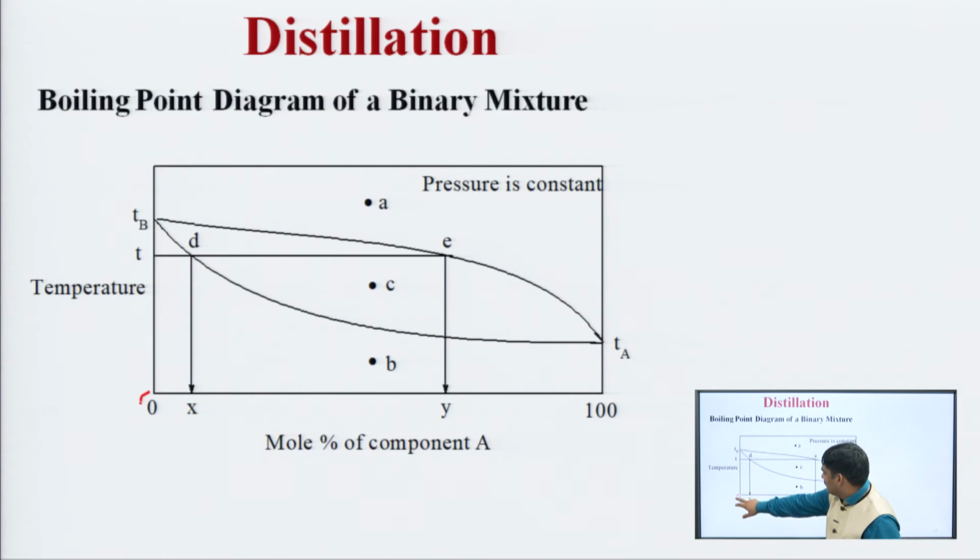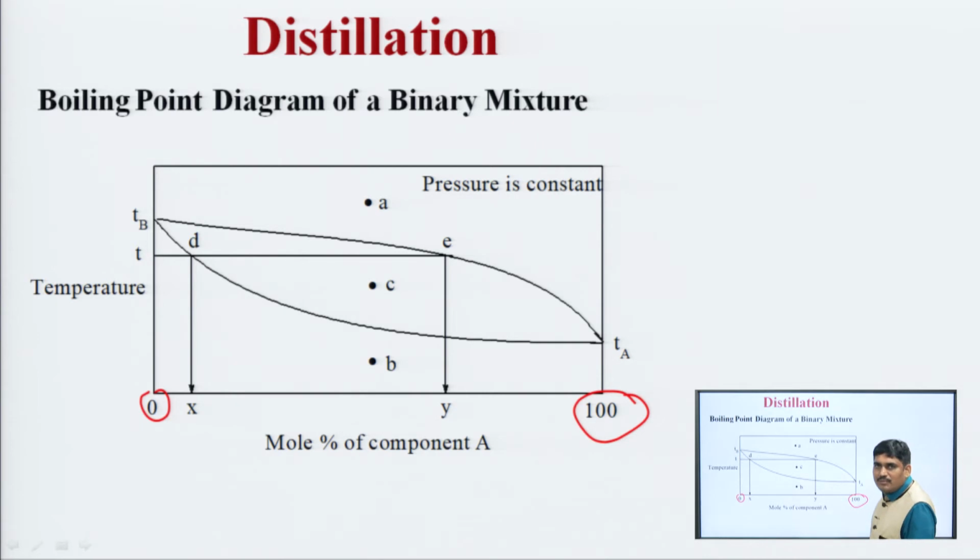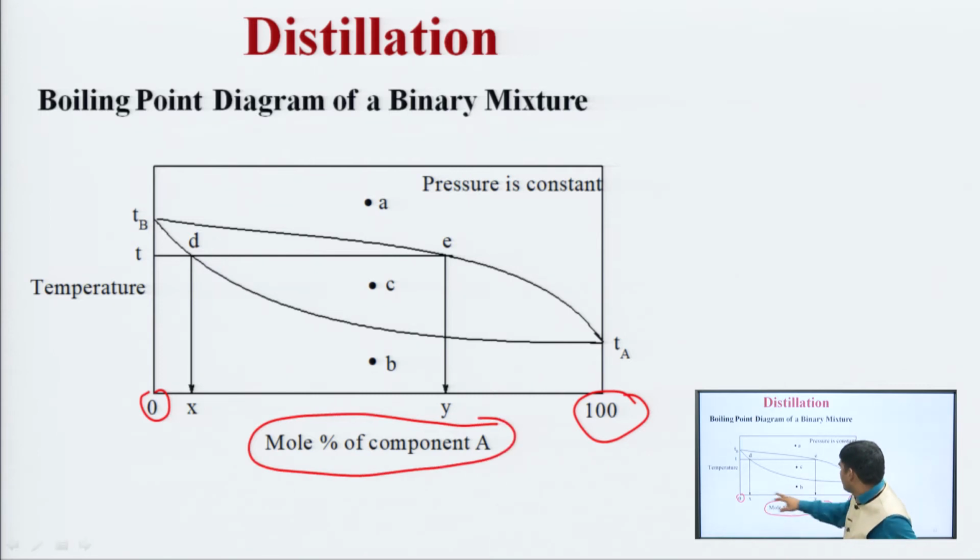Here the composition of component A is 0%, and here the composition of component A is 100%. This line shows the mole percent of composition of component A as well as component B.